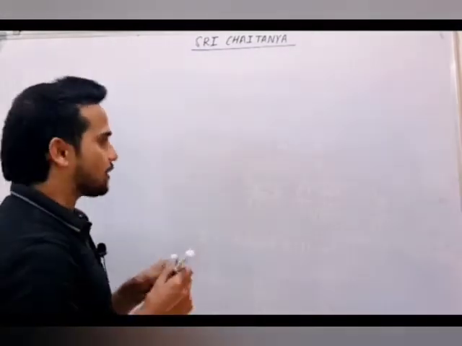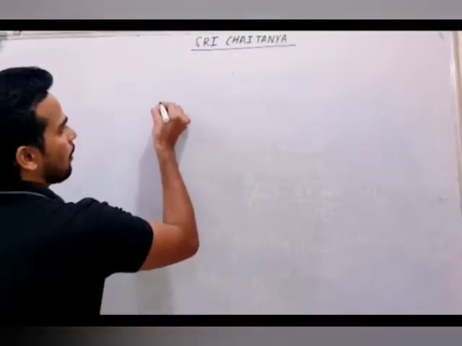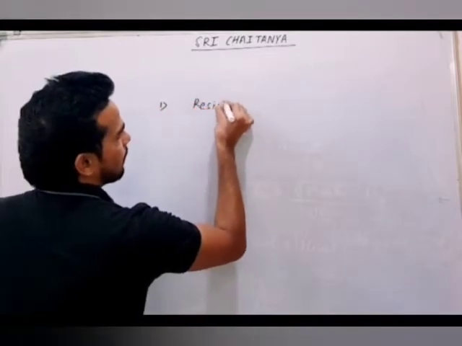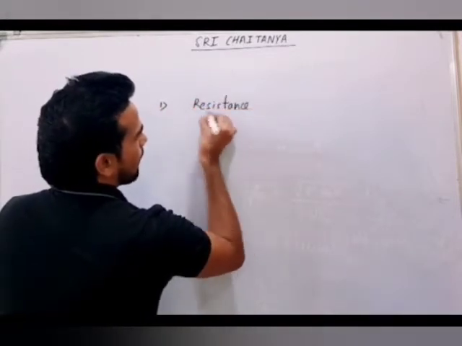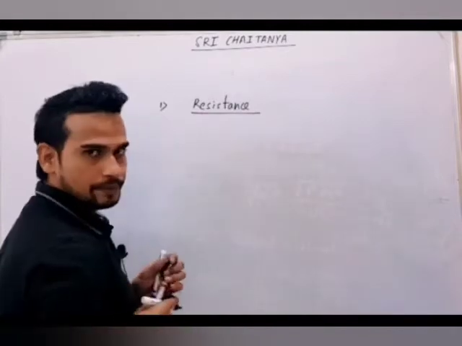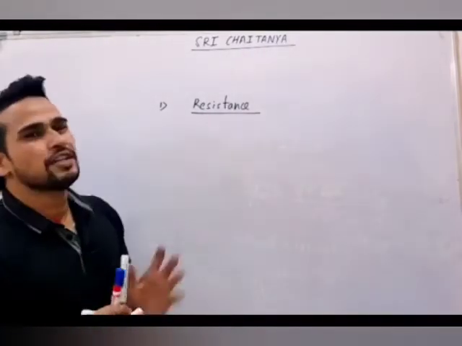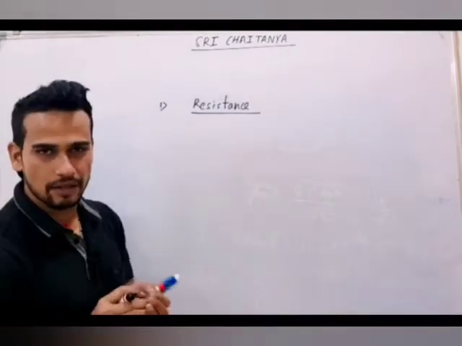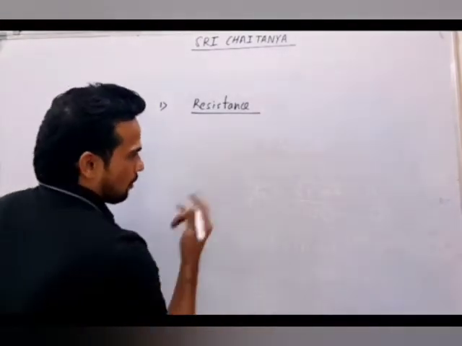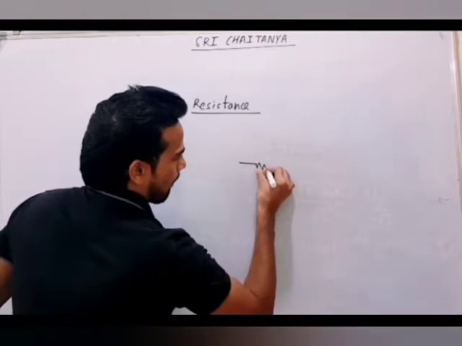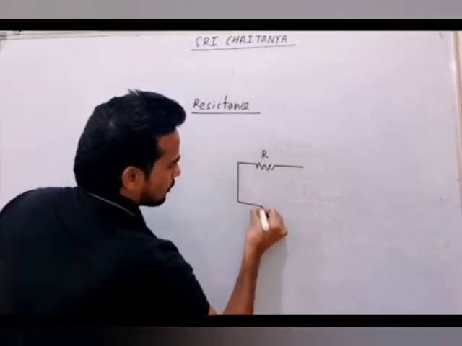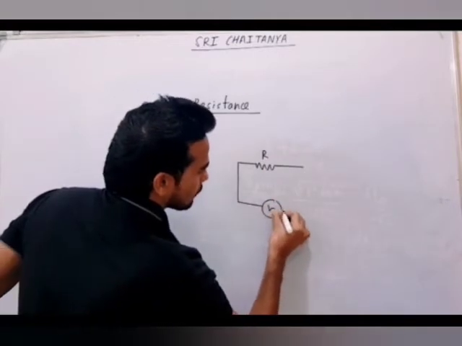So first let's start that behavior with resistance. For example, if someone is saying, sir, if I have some resistance connected to an AC source, then how will that resistance behave, how to get the current, how various things will come, we'll talk there. So let's draw the circuit. This is the resistance which is connected to the AC source.